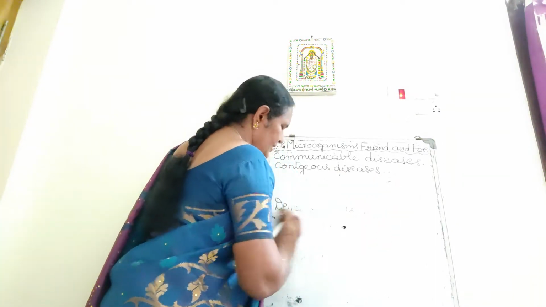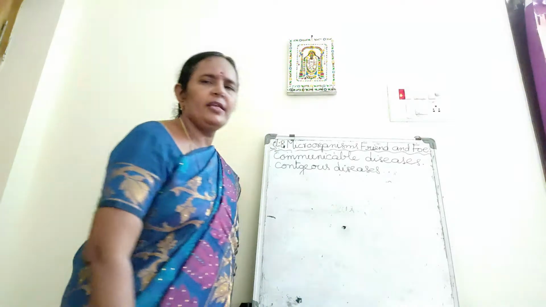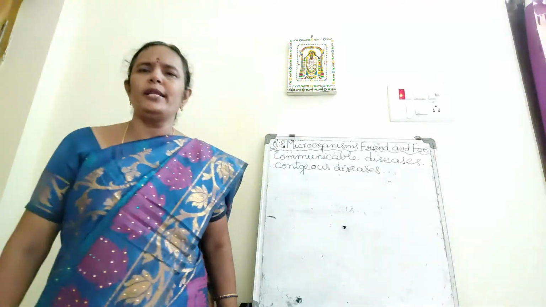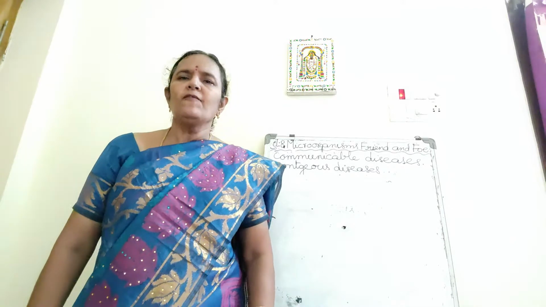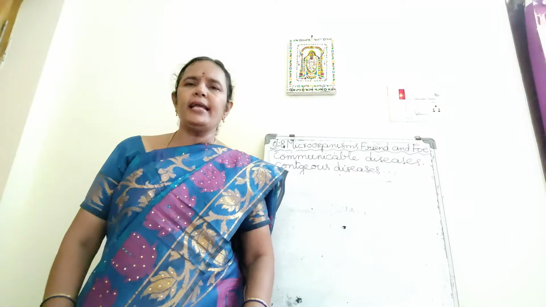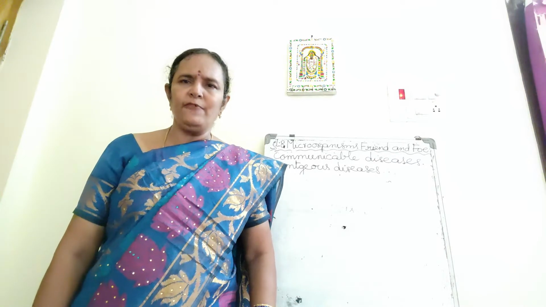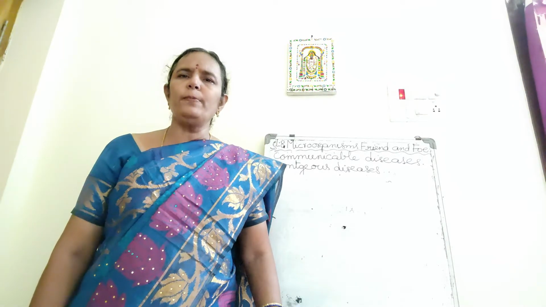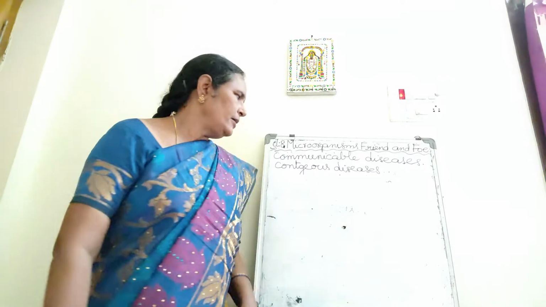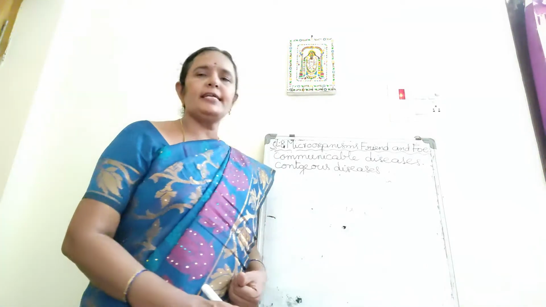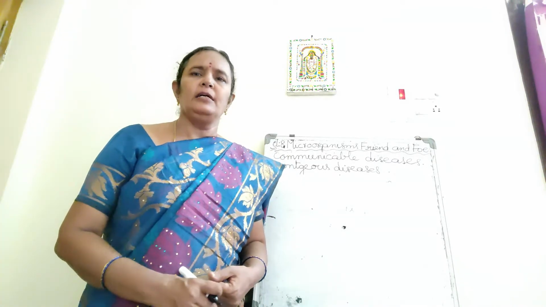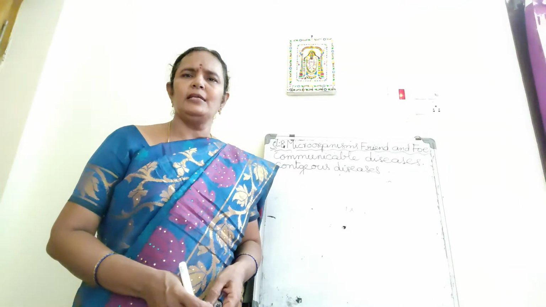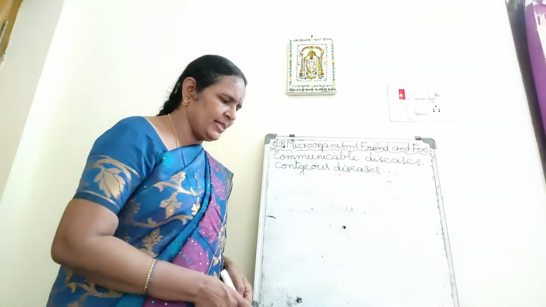So, how to prevent these diseases? We should keep our surroundings clean, isn't it? We should avoid stagnation of water. Water must not be stagnant anywhere. Surroundings must be very clean. The house should be well ventilated, and we have to use mosquito nets during the night, and also insecticides should be sprayed in the drainages. So we have to take these measures, otherwise the diseases spread very easily through mosquitoes.